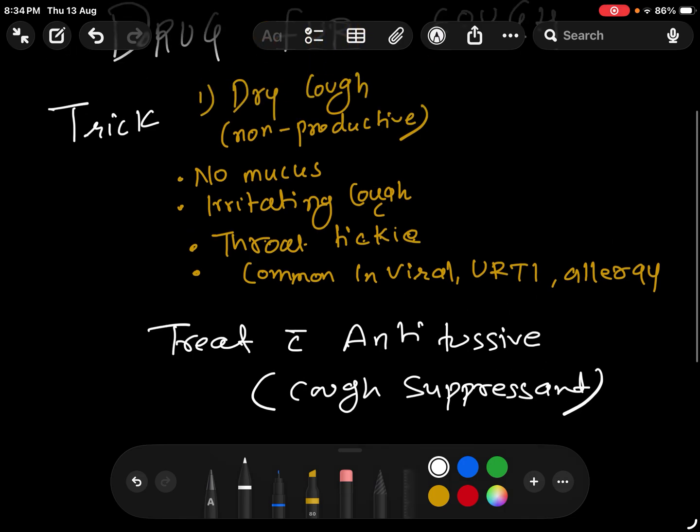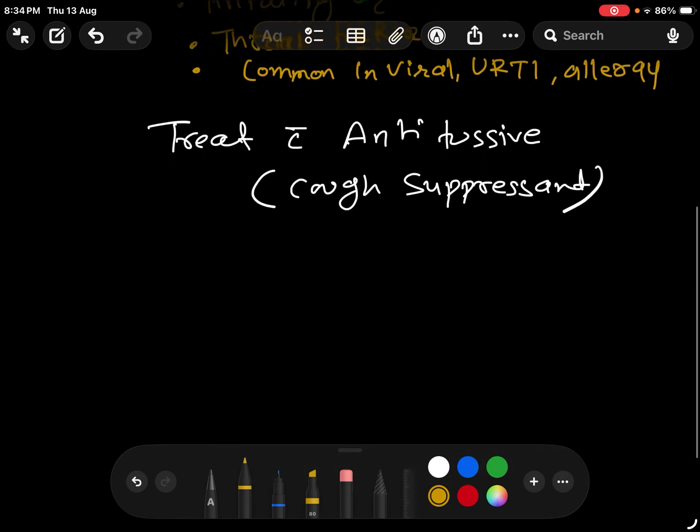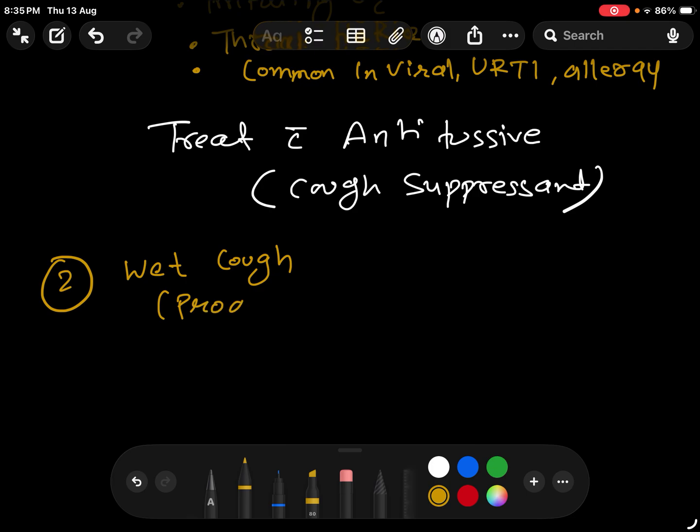Okay, now remember another thing. If the patient is having a wet cough, okay, wet cough means it has production. In this case we have to see mucus, or we can also use the term phlegm.